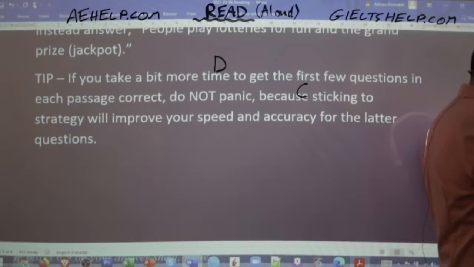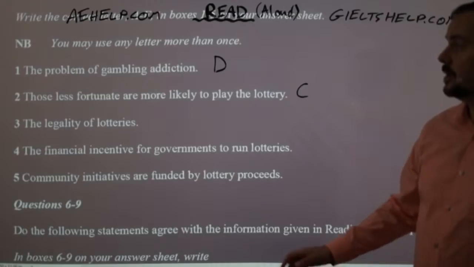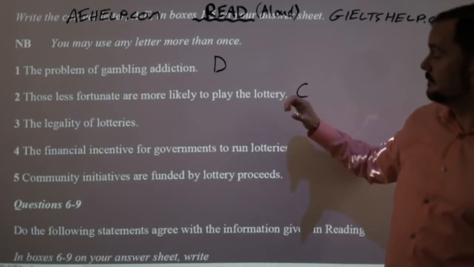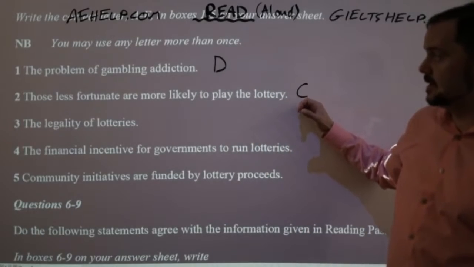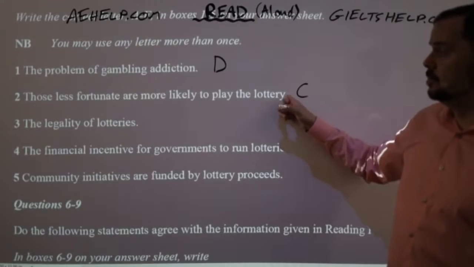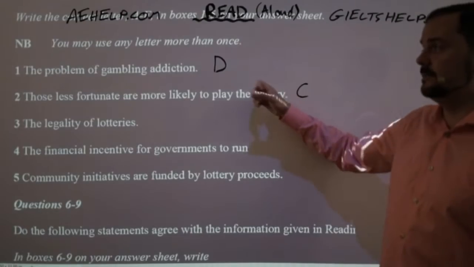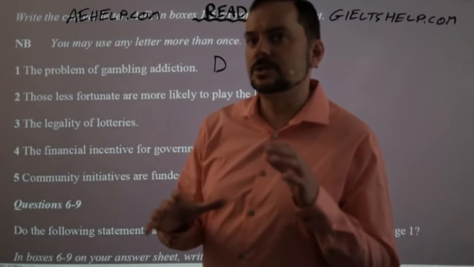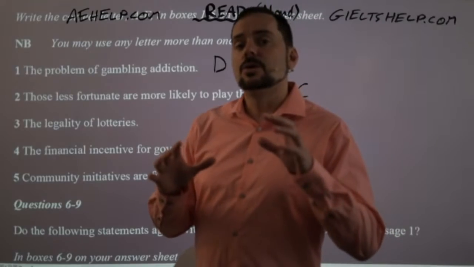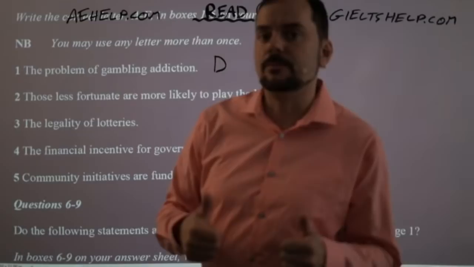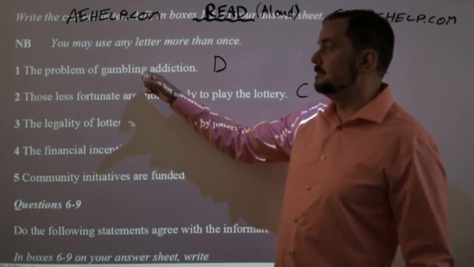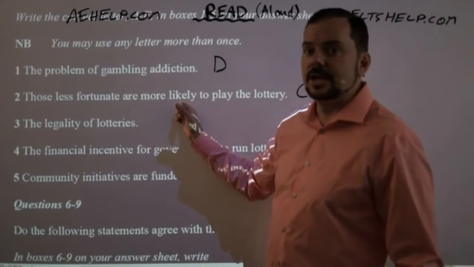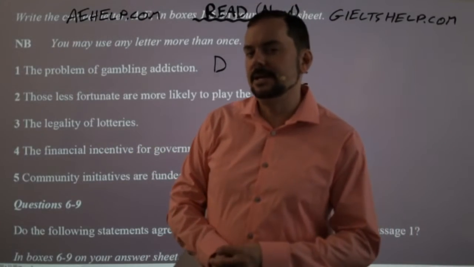Okay, so what I mean by that is when we answered this question, gambling addiction D, correctly, we knew it was in the middle of the passage. We looked at C. We realized that C is different information. But aha, that became useful here. So I was basically able to get D and C very quickly, one after the next. Okay? Does everybody get what I'm talking about there? So that's where, thank you, Surinder, I want you to give me a thumbs up, where it's like, okay, yeah, I get you. So by being more precise and being careful with this answer, I actually get this answer as well. Okay, does that make sense?